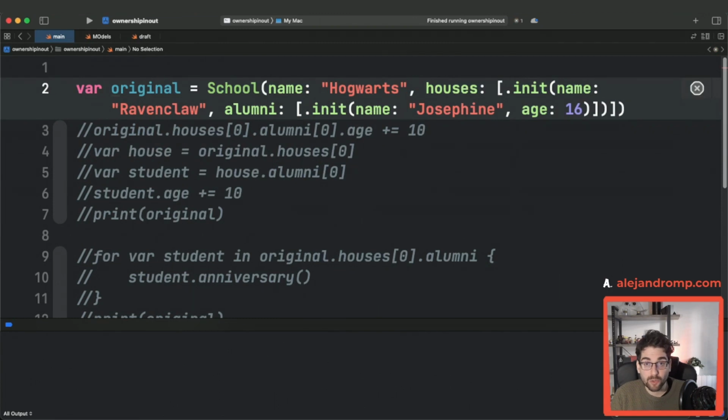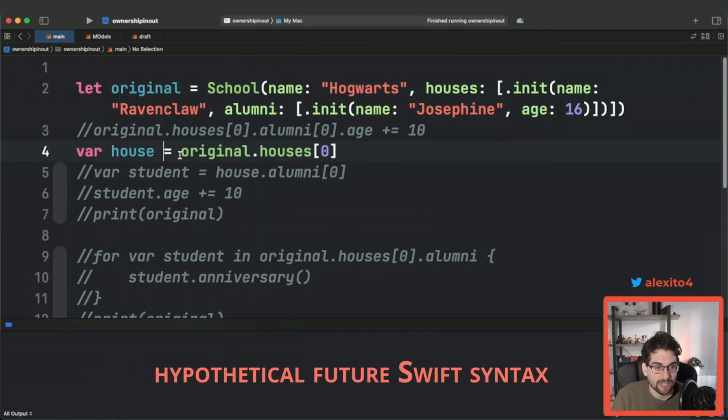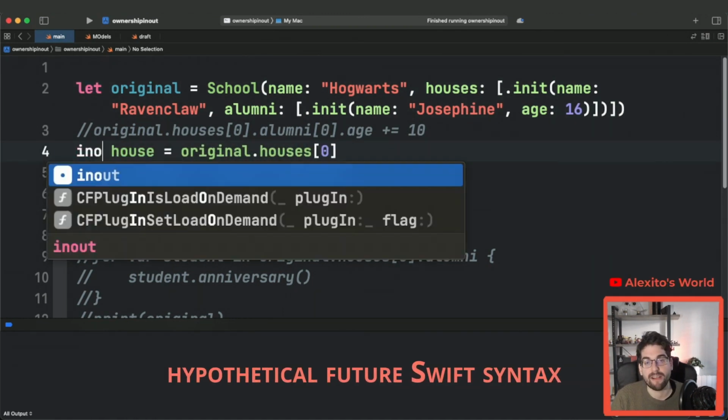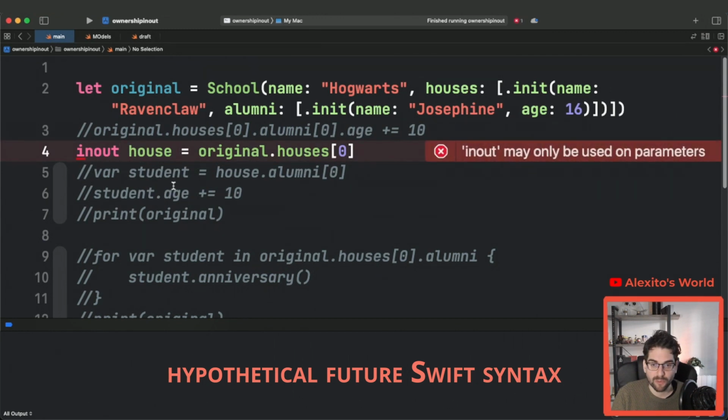So let's pretend that Swift has that. Let's pretend that we can do lets, vars, and now imagine that we can take the house as an inout variable, right? So we're not declaring it as a variable, which would make a copy. We're actually taking it as an inout variable.